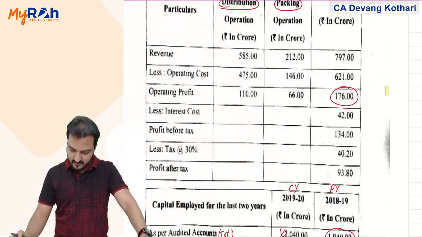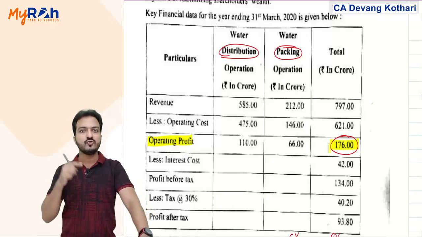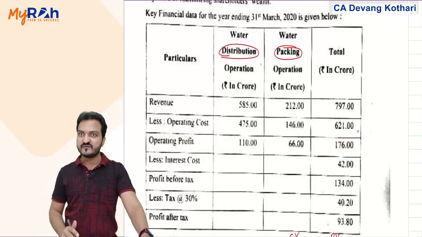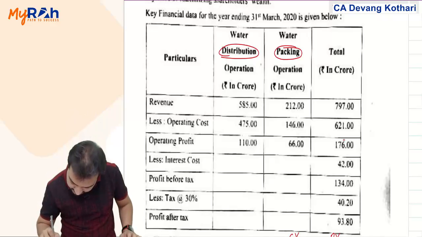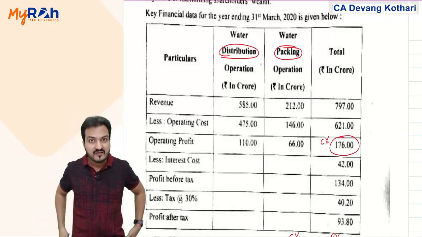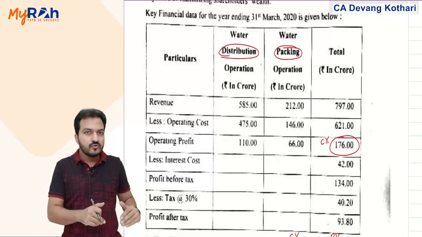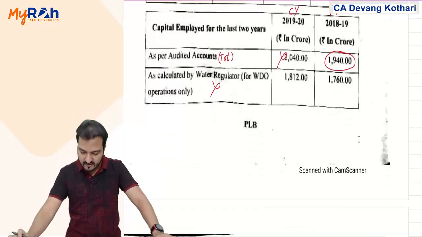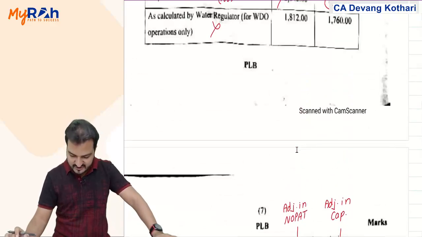So to calculate EVA, I start from the operating profit that they have given, 176, but I need to make some adjustments in that. Chalo, what adjustments will I do in that 176? 176 is my operating profit of current year. As per the question, certain non-operating expenses have already been considered. You need to add them back. Which non-operating expenses? Chalo, first of all, I will add back the depreciation. Depreciation 124 is a non-operating, non-cash item. Add back.